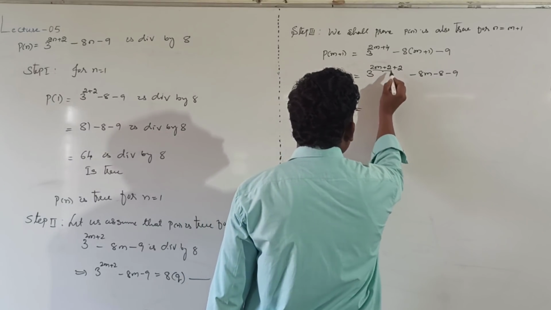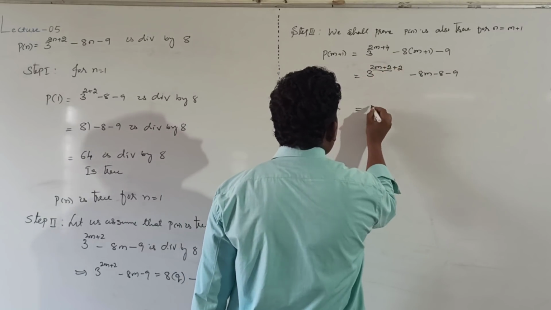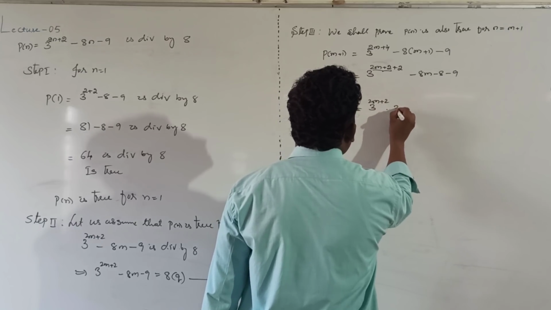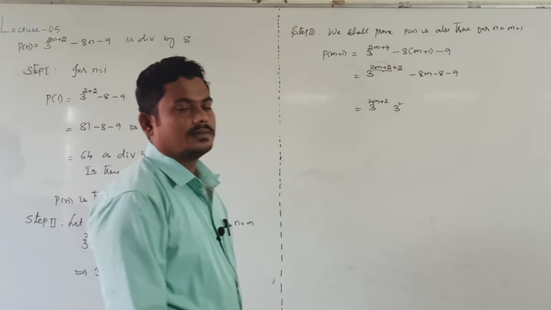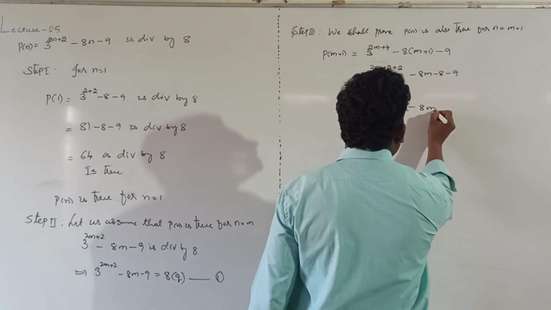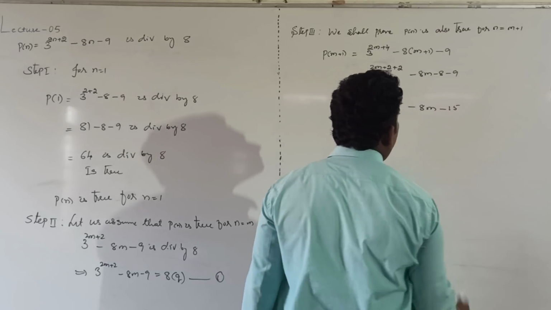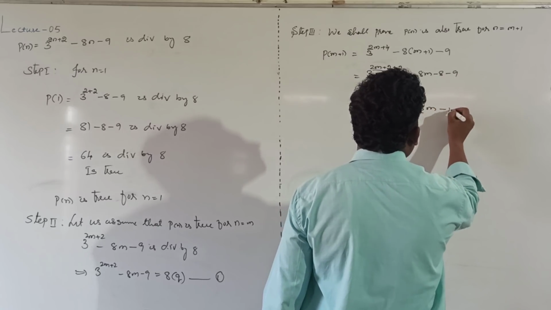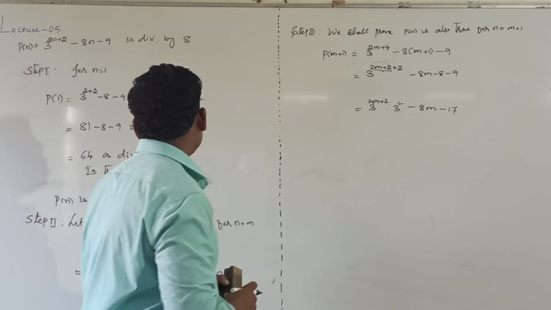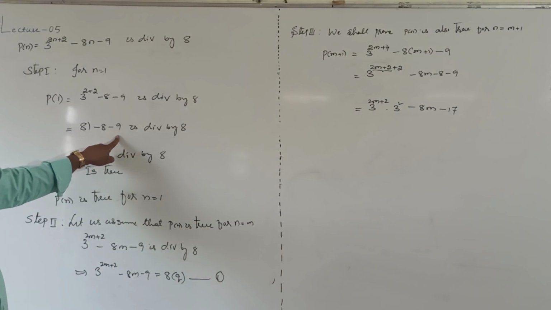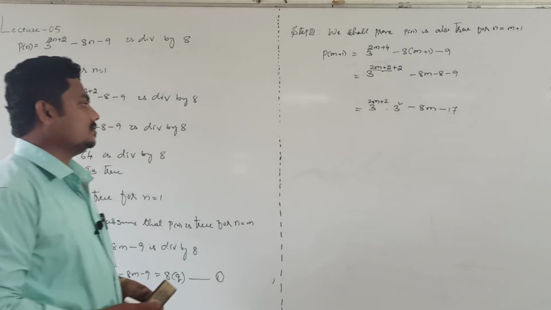So this is like a power m plus n. So I will write 3 power 2m plus 2 into 3 square minus 8m minus 17. Here also 81 minus 17, 64.